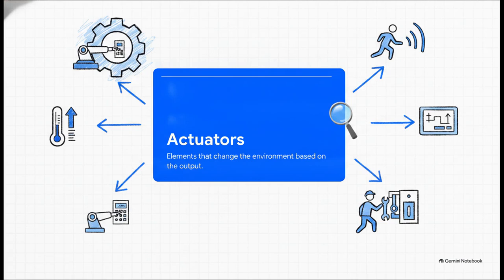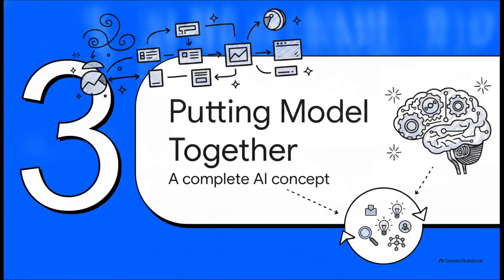Finally, we have the third element, actuators. Once the operational logic actually makes a decision or prediction, the actuators take that output and use it to change the environment. And just like those sensors we talked about, actuators can be machines or they can be people taking action out in the real world. Let's move on to section 3, putting the model together.